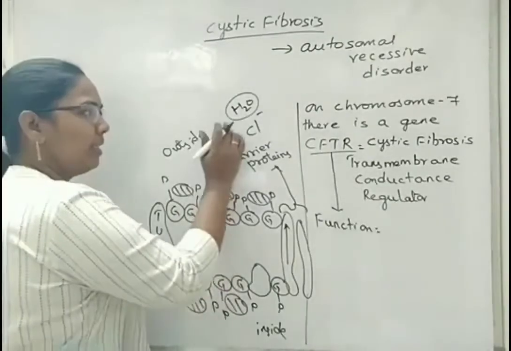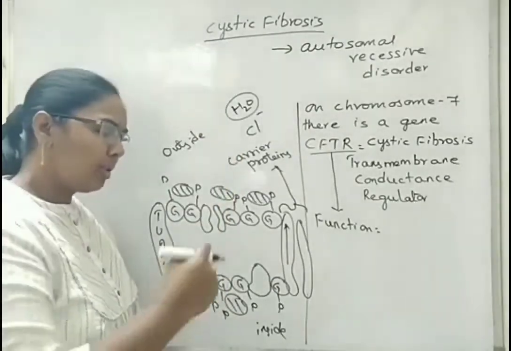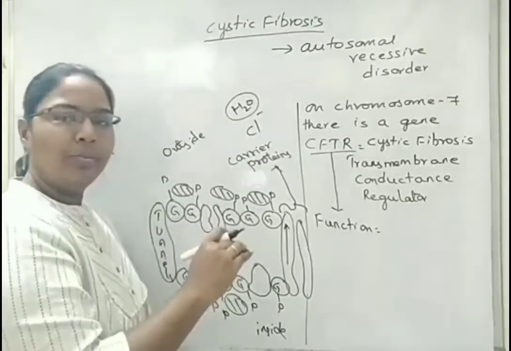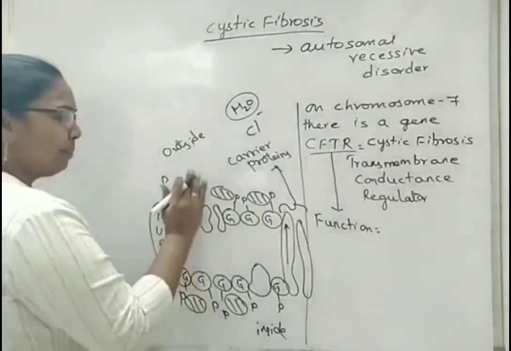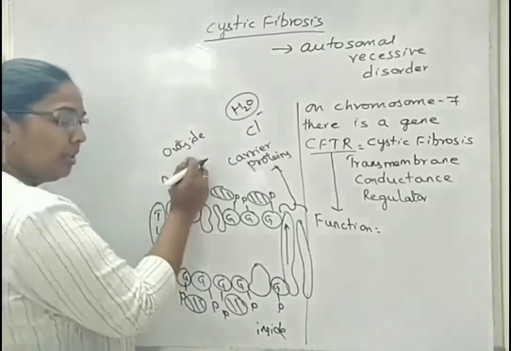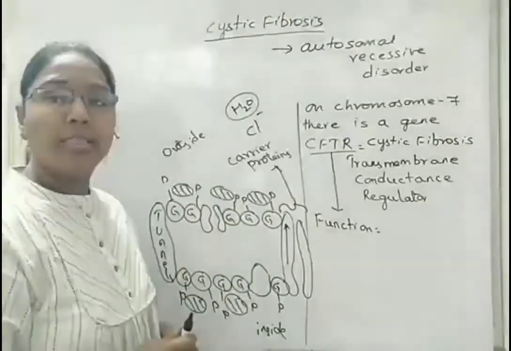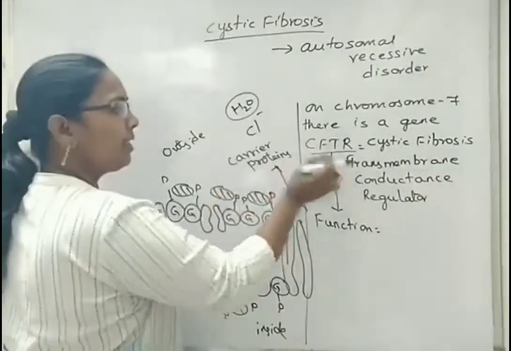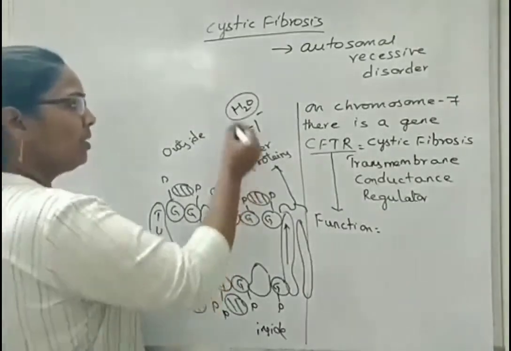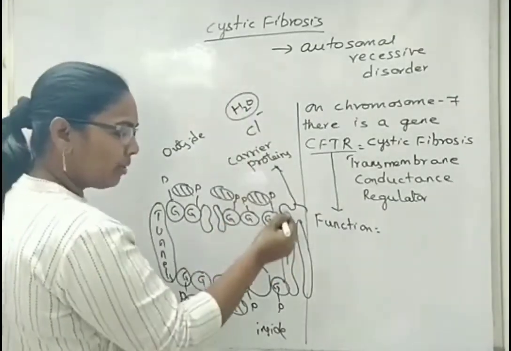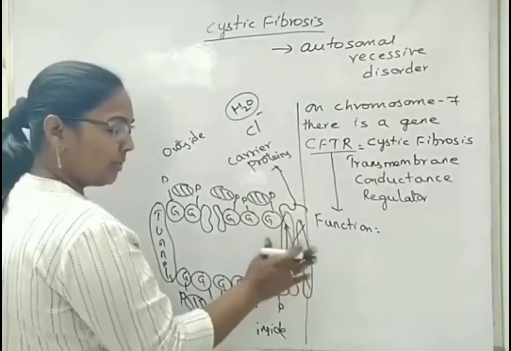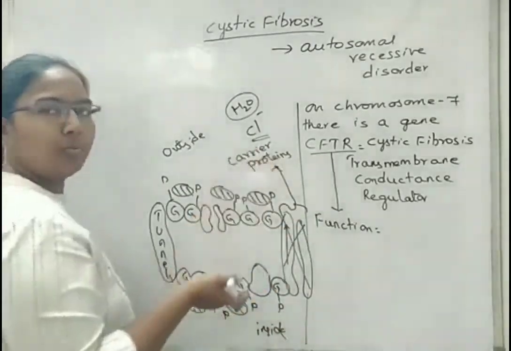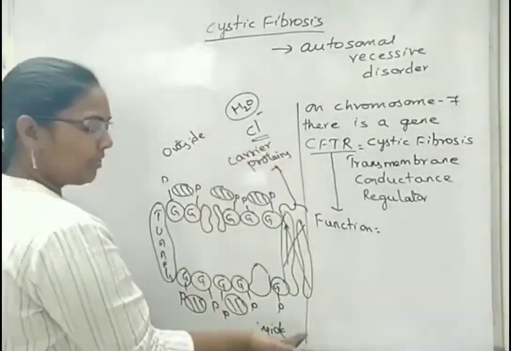So in presence of this and minerals, the mucus is formed on the outermost layer of the plasma membrane. And it will be thin, to absorb some oxygen or to lubricate the movement of particles present between the plasma membrane and, in the case of a plant cell, the cell wall. These carrier proteins support the existence of a mucous membrane outside the plasma membrane. But when this CFTR gene is absent or affected, then what happens? This channel protein cannot be synthesized. If these special carrier proteins which support transportation of chloride ions are absent or not synthesized, then chloride ions cannot move from inside to the outer side of the plasma membrane.